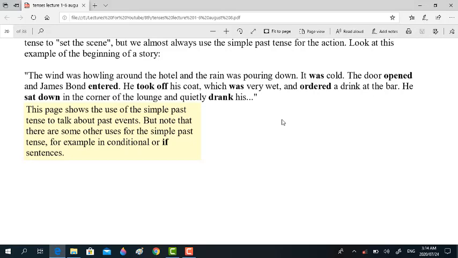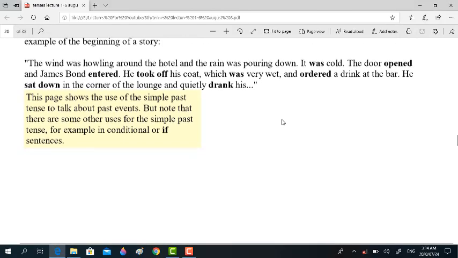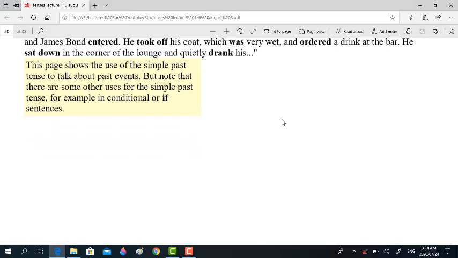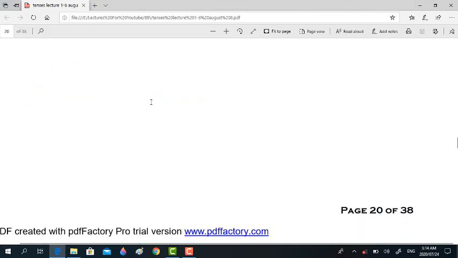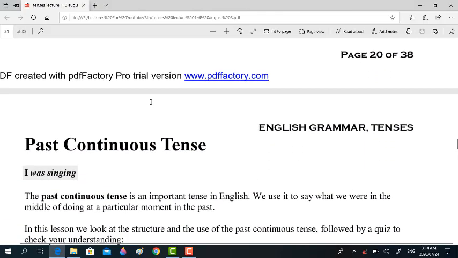Because it may put you into confusion, and I do not want you to be confused. This will be discussed exclusively, because there is a topic separately given for conditional sentences. Whenever we discuss it, I will tell you about the conditionals in detail.